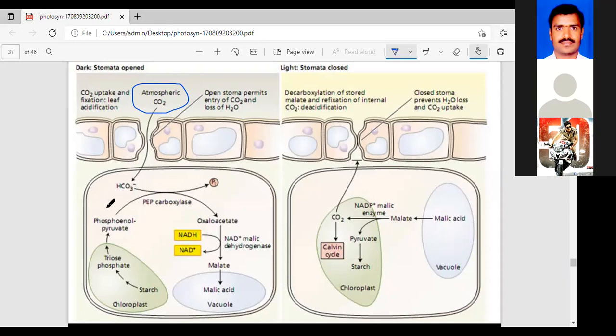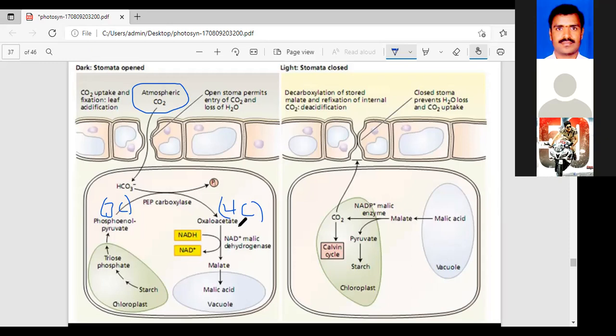This is a 3-carbon PGA-like molecule and another C is combined with it, giving the 4-carbon structure called OAA. In that C3 position, the CO2 carbon dioxide is used to form the oxalate using the enzyme PEP carboxylase.